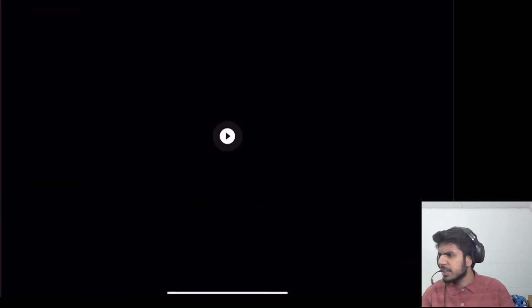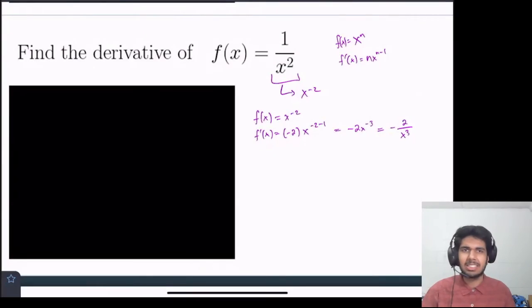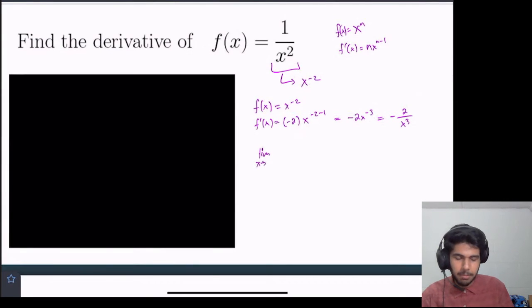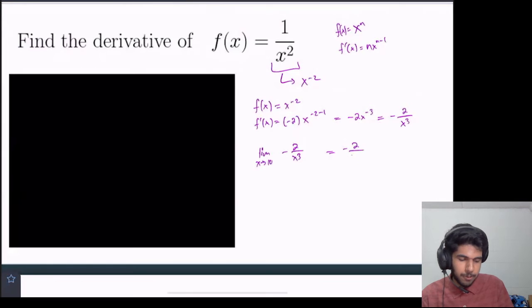So why does it approach 0? Why was it approaching 0 as we got to x equals 5, x equals 6? Well, you can think about it. The limit as x approaches some positive number, let's just say 10, of negative 2 over x cubed, that's just equal to, by direct substitution, negative 2 over 10 cubed, and that's just negative 0.002.